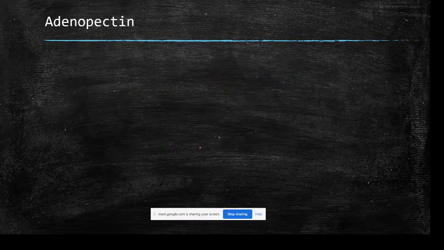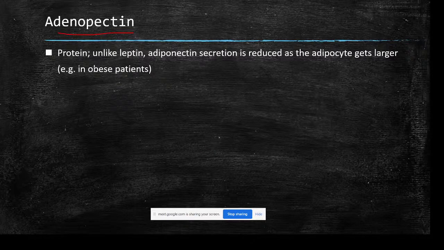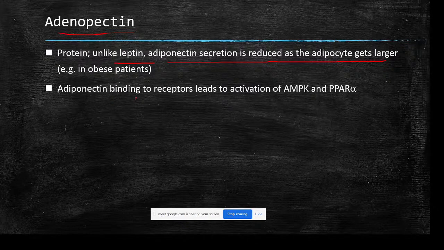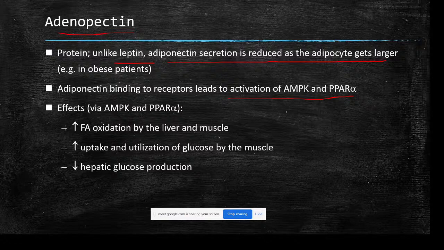Okay, finally the last hormone is adiponectin. This is a protein, and unlike leptin, adiponectin secretion is reduced by adipocytes as the adipocytes get larger, that is, in obese patients this hormone level will be low. Adiponectin binding to receptors leads to activation of AMPK and PPAR alpha.